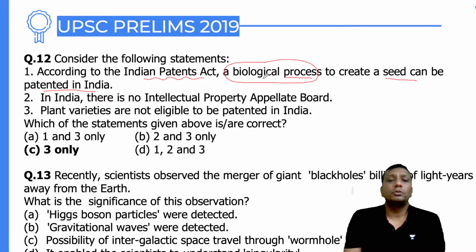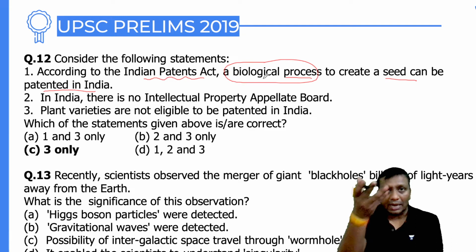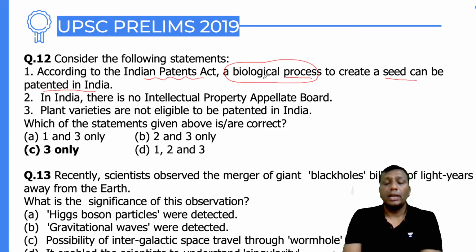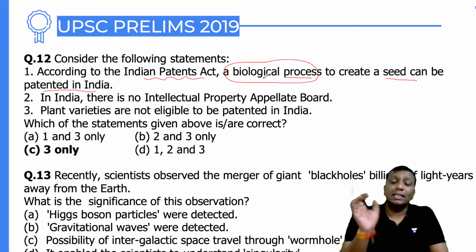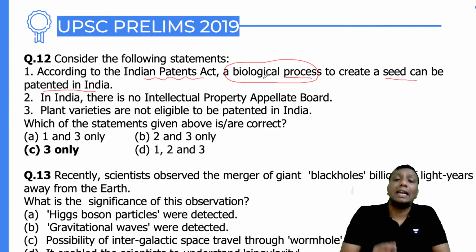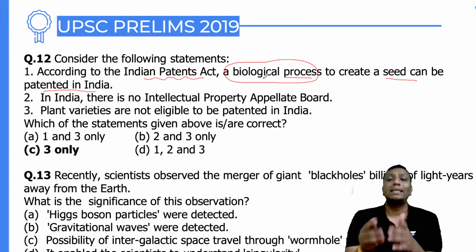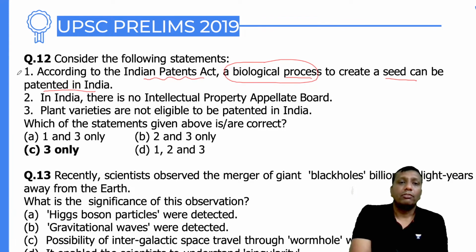Okay, biological process, suppose somewhere some plants are available, what is your discovery? The plant is there, it is your discovery. No. It is natural characteristics. Within the plant, within the bacteria, if you are searching, this is the cry gene. It can be yours, guys. Here you have done some work, but the natural plant characteristics will never go into a patent. So that is the reason the first statement is not right.